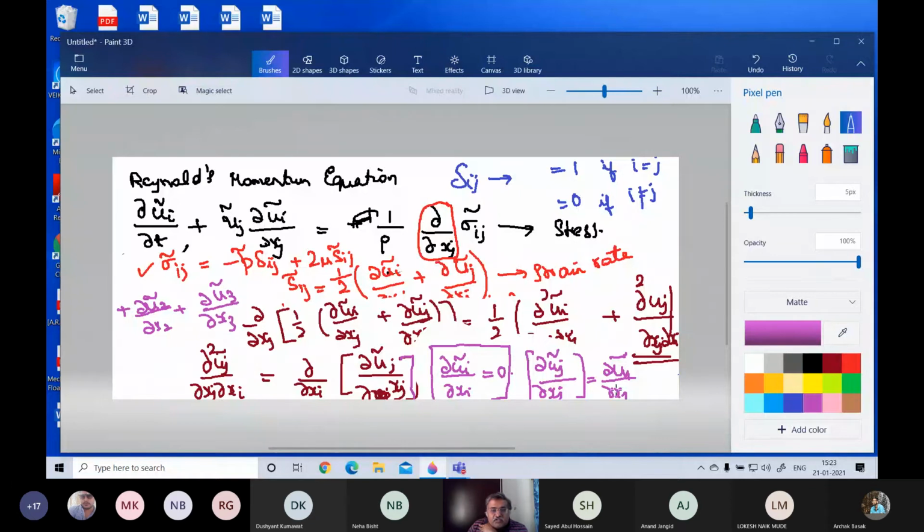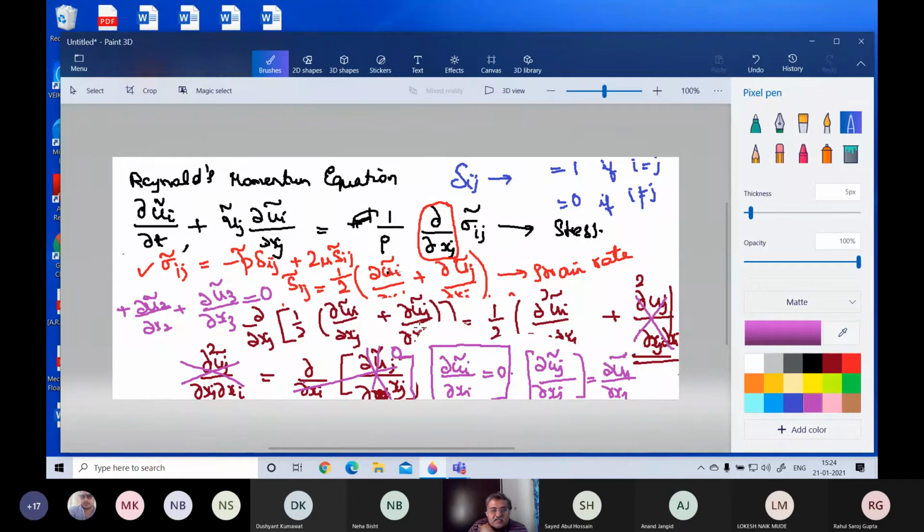Now you have to know that dou by dou x1 of u1 plus dou by dou x2 of u2 plus dou by dou x3 of u3, all of them together are equal to 0 always, because it is the continuity equation, because we are considering only incompressible flows. So this term is 0. So the whole thing is dou by dou xi of 0, which is 0. So this term goes. So you have only this term.